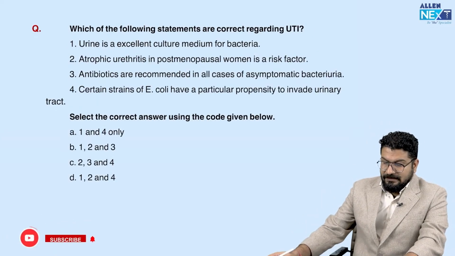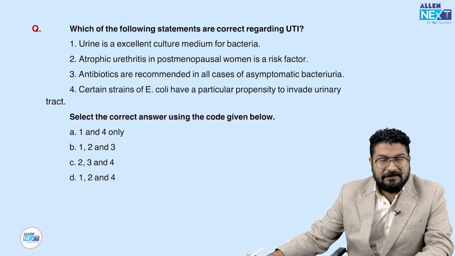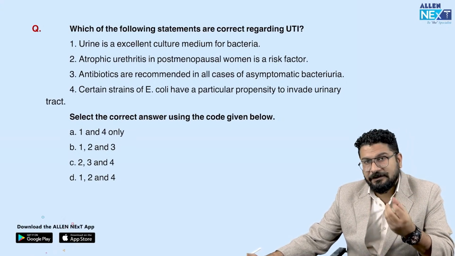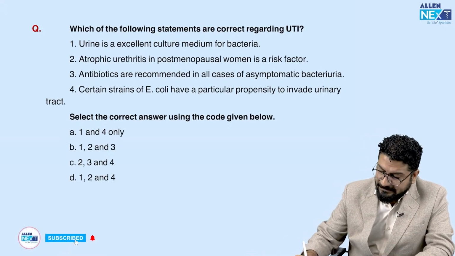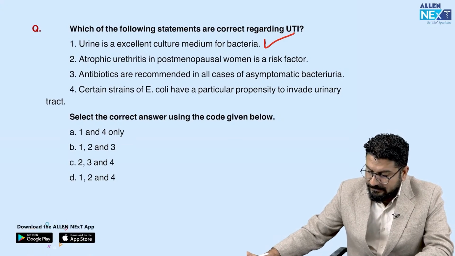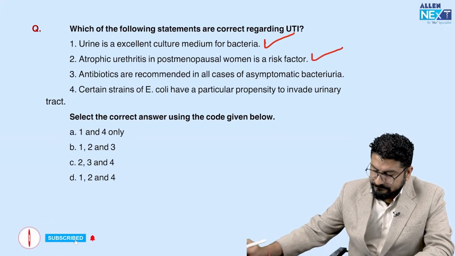Okay, coming to UTI. Urine is an excellent culture medium for bacteria. Whenever you see urine, there is a pungent smell. If urine is in the air, it will attract many pathogens. So again, it's an excellent culture medium. It's a correct statement. Atrophic urethritis in postmenopausal women is a risk factor. Atrophic urethritis is very common in postmenopausal women. That's again a correct statement.